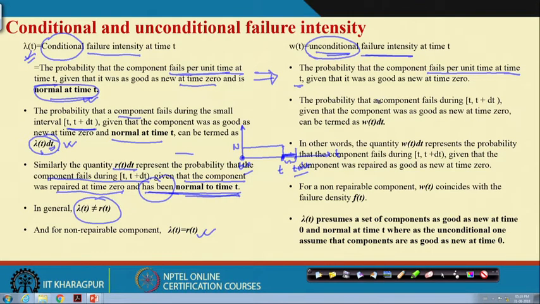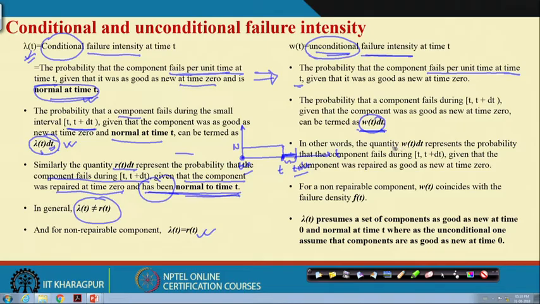Analogously, you can create this w(t)dt. Only the condition at time t is relaxed here in the unconditional case. So what is w(t)dt? It is the probability that the component fails in the small interval t to t plus delta t, given that the component was new or as good as new at time t equal to 0.